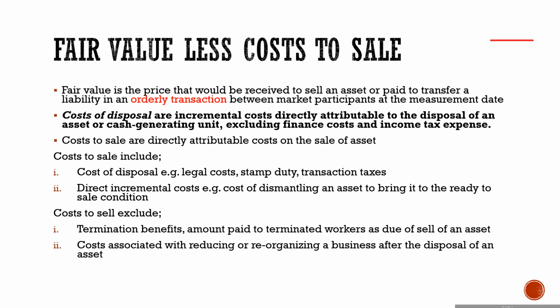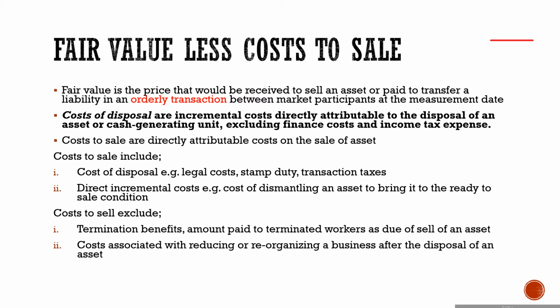So here we mean the costs that are directly attributable to the sale of an asset. Cost to sell may include costs of disposal, such as legal costs, stamp duty, and transaction taxes. It may also include the cost of dismantling an asset to bring it to its sale condition. And there are costs that should not be included as cost to sell of an asset.